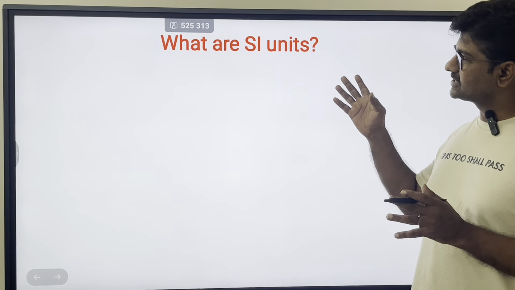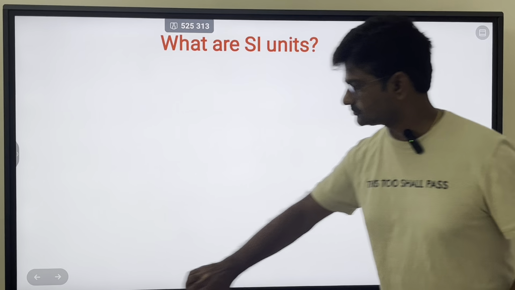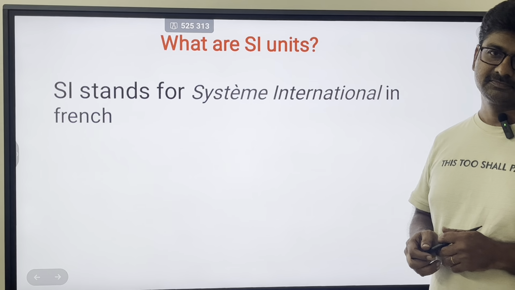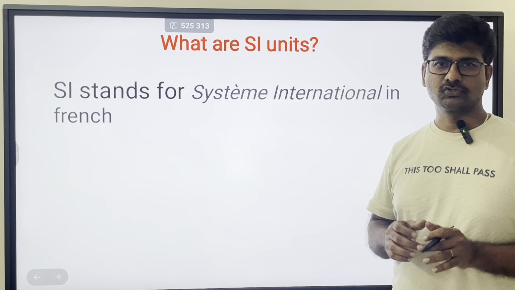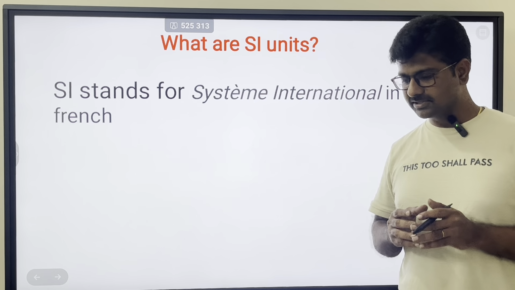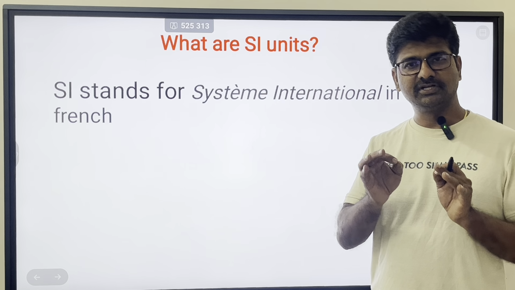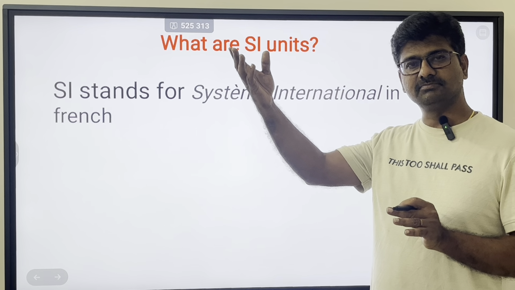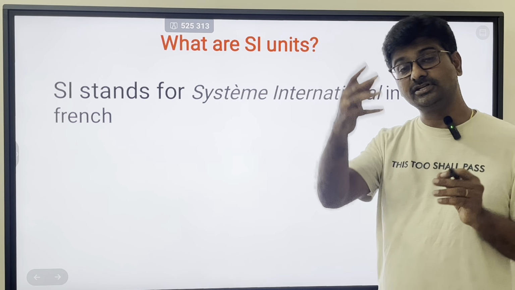So what is SI units? SI stands for System International in French. But actually SI means it is international standard. So standardization of units throughout the globe. So what happens is, suppose you are having a particular unit system in India, and you are having some other particular system of measurement in China, or you have some other measurement system in US, some other in UK.